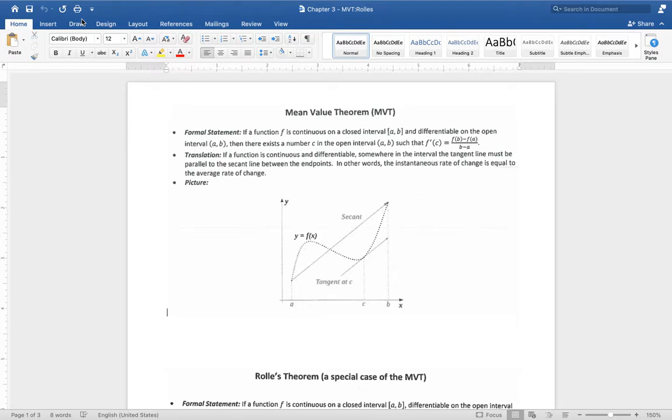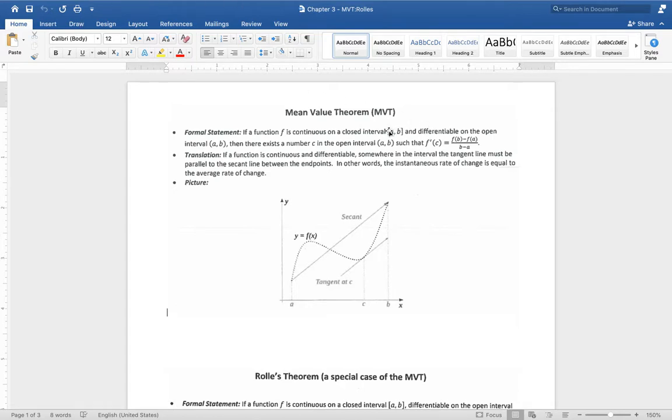However, you're going to look at it and say, that's completely ridiculous. It is another one of our existence theorems, so that makes it super fun. And on this picture up here, you can see basically what it's all about. Essentially, it's saying if a function is continuous on a closed interval and differentiable on the open interval.